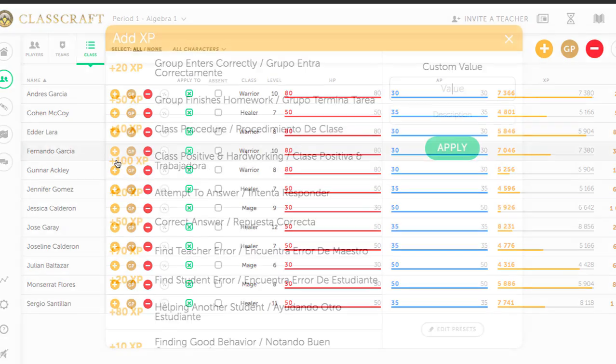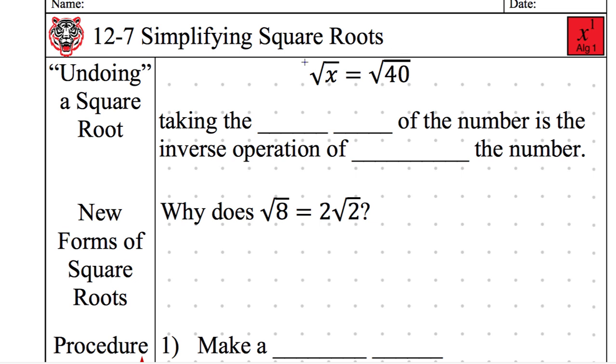All right, let's go ahead and give you the answer. The answer is to square both sides. That's what everyone was going to say, I think. If you square both sides, a square and square root cancel each other out. This is the second biggest thing you should take away from this lesson. A square and square root cancel each other out. So that square and square root cancel each other out. That square and that square root cancel each other out. Cross them both off. When I square a square root, or vice versa, when I square root the square, I always eliminate both of those. They are canceled out. Let's literally write down that.